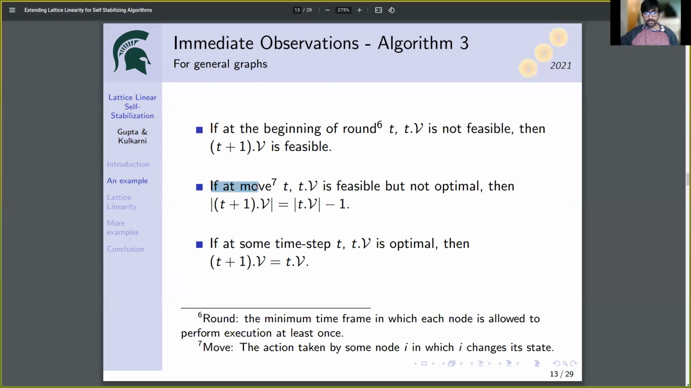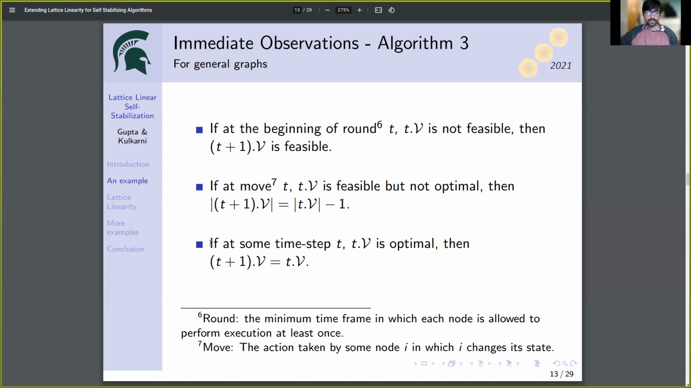The second observation is if at some move, V is feasible but not optimal, then by the next move, at least exactly one node will leave the vertex cover. This is because since the vertex cover is feasible, none of the nodes will be unsatisfied. But since the vertex cover is not optimal, there will be some nodes which will be removable. And since all the IDs are distinct, at least one of the nodes will be forbidden. And as the forbidden node leaves the vertex cover, the size of the vertex cover will reduce by 1.